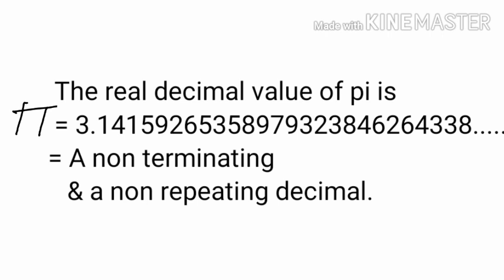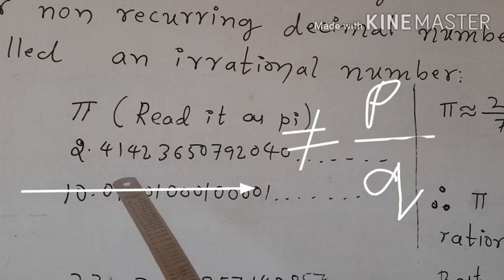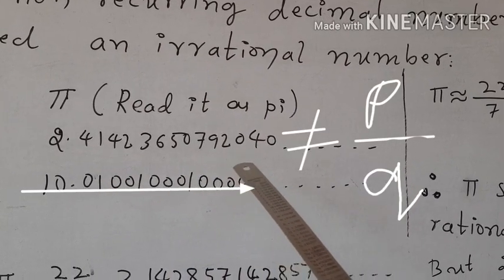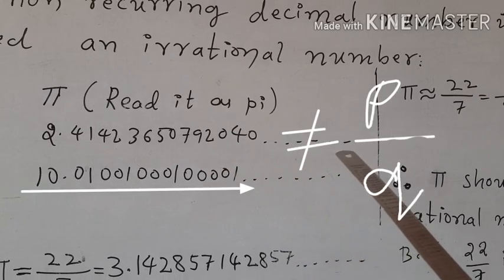And such non-terminating and non-repeating decimals are not expressed in the form of p by q. That is why pi is an irrational number. Then, 2.41423650792040...